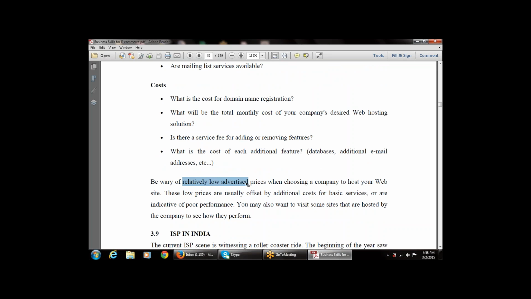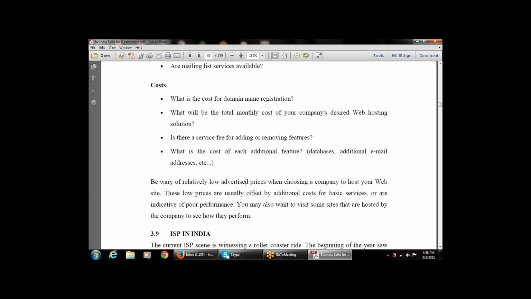Be wary of relatively low advertised prices when choosing a company to host your websites. That is, be aware of low advertised prices, because they are totally fake options provided by the company to host your websites. These low prices are usually offset by additional costs for basic services and are indicative of poor performance.